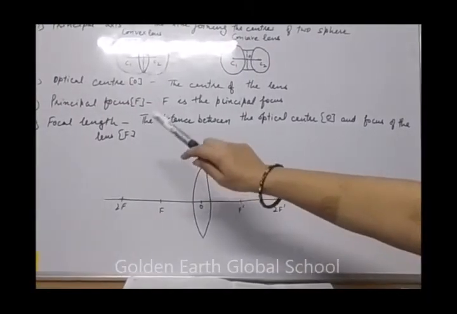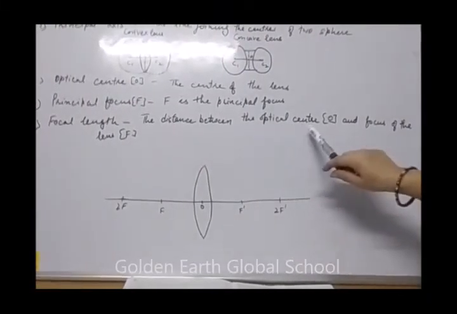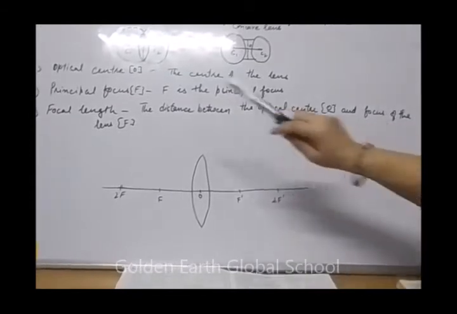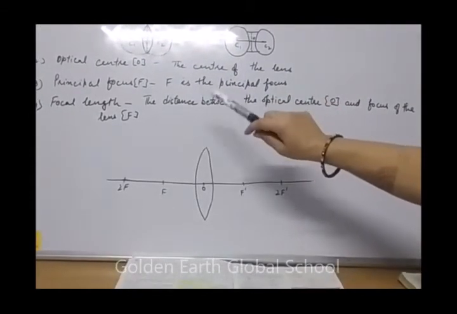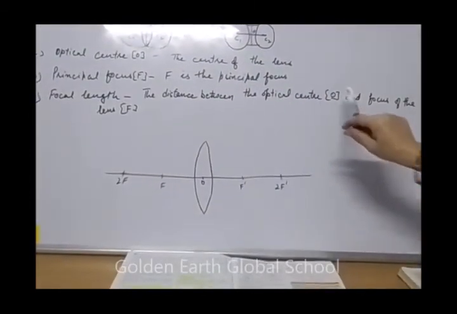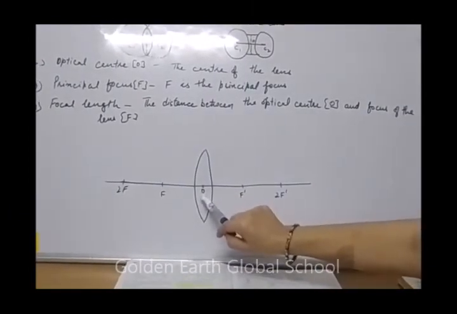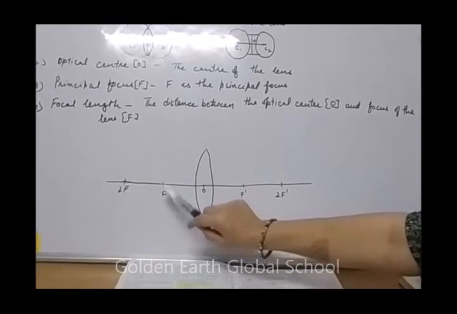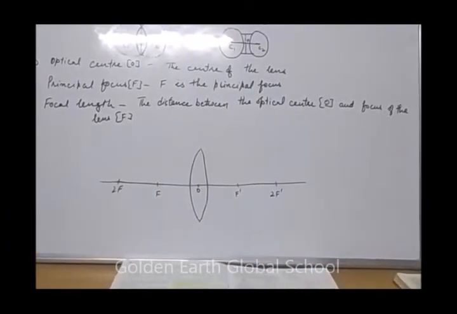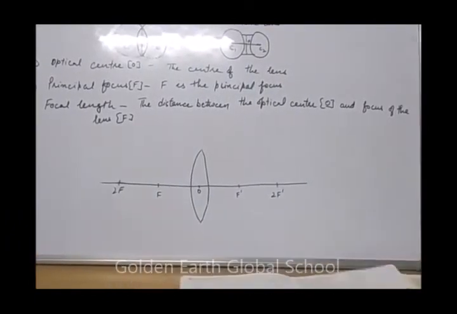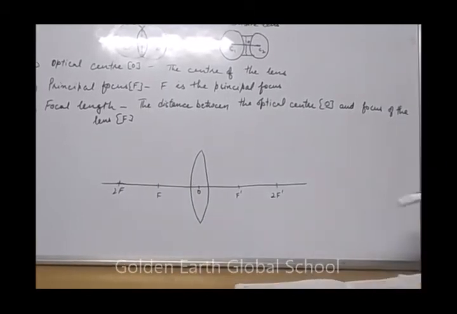Next is focal length, the distance between the optical center and the focus of the lens. This is focal length: the distance between the optical center and the focus of the lens. Next topic is formation of images by a convex lens.